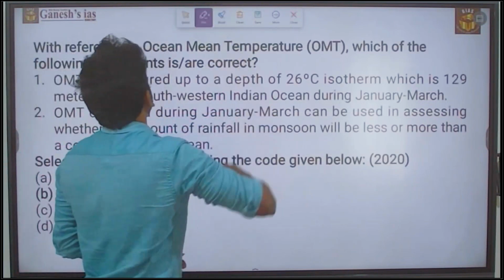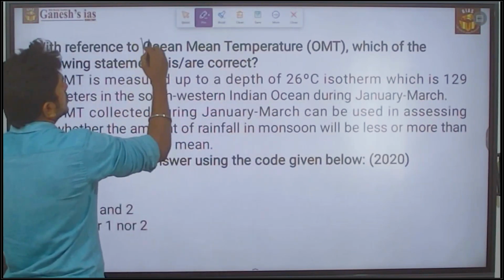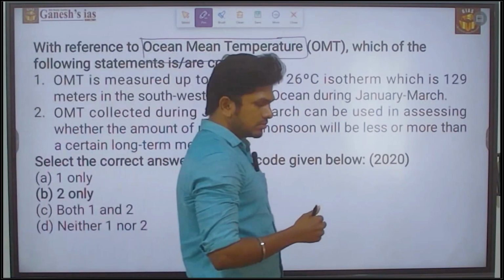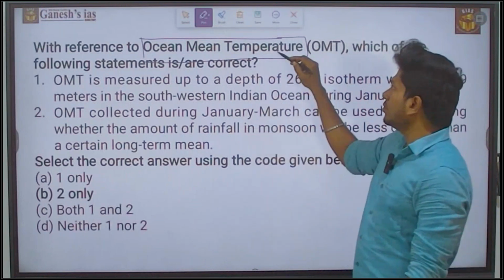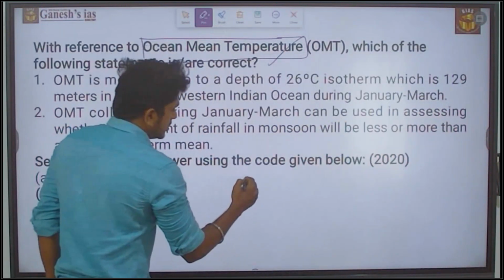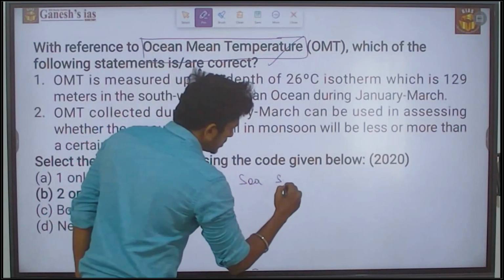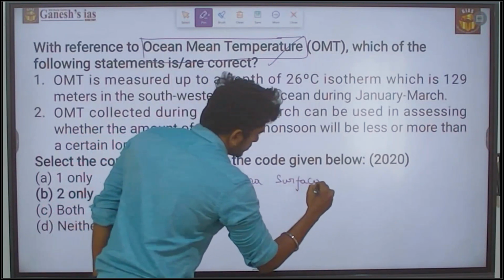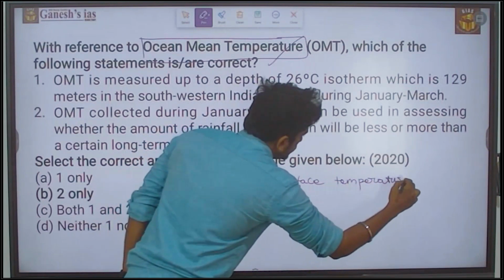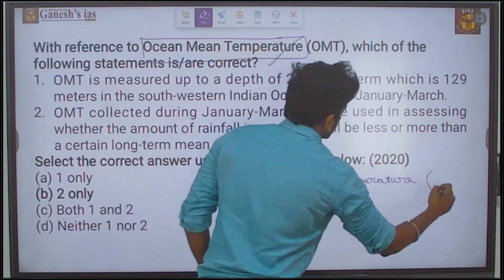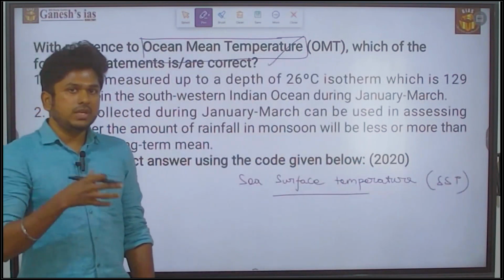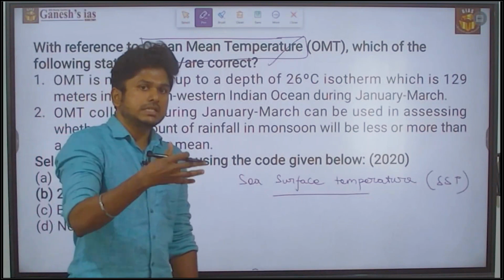So the question is about ocean mean temperature. What is this ocean mean temperature? First of all, you need to know what this is. Before the ocean mean temperature, they actually used the sea surface temperature. Where did they use the sea surface temperature? SST. For the prediction of the cyclone, we need to know about the ocean sea surface temperature.